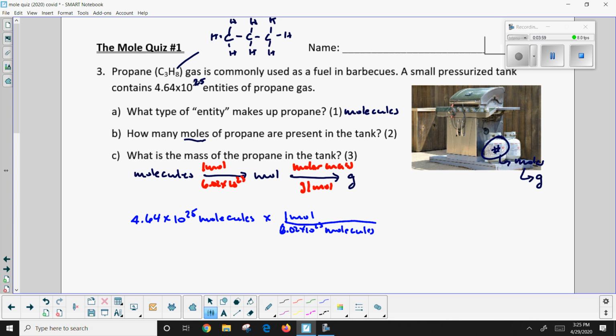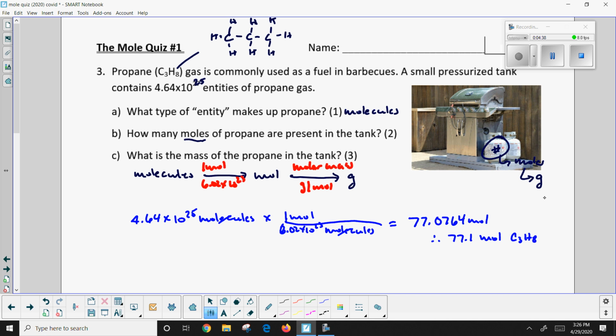So what's going to happen? The units here are going to cancel. I'll be dividing 4.64 times 10 to the 25th by 6.02 times 10 to the 23, which gives me this number, 77.0764 moles. I've got some extra decimal places on my calculator and I keep them all, but now I have to round to significant digits. At the beginning, I have 3 significant digits, so I need to have 3 here as well. Therefore, you've got 77.1 moles of methane in the container.